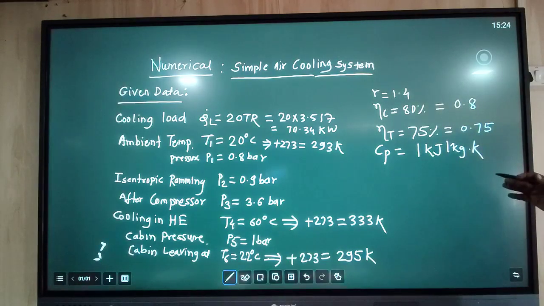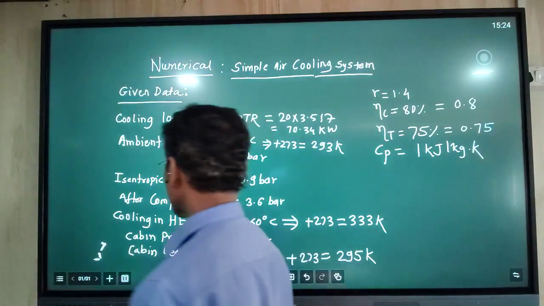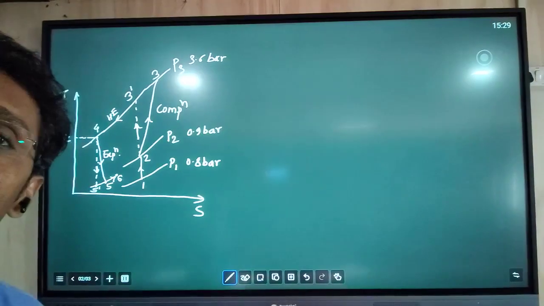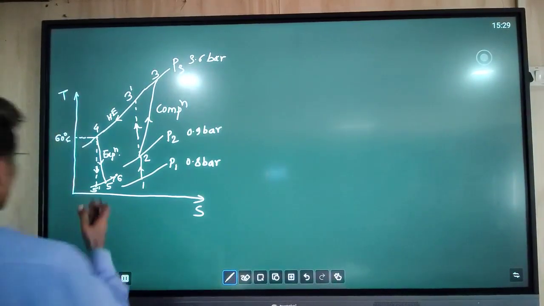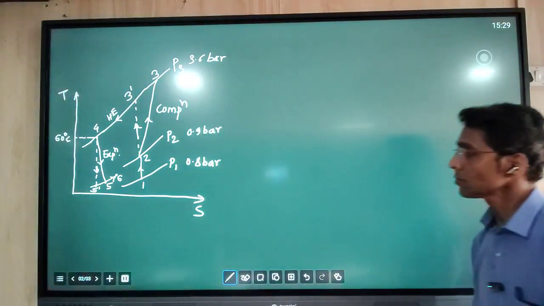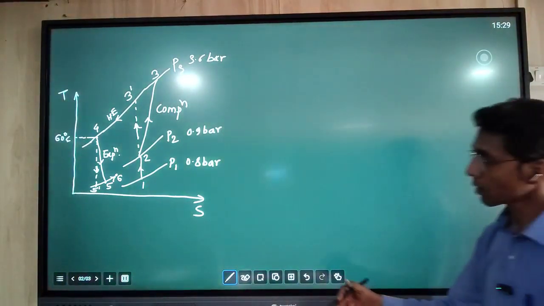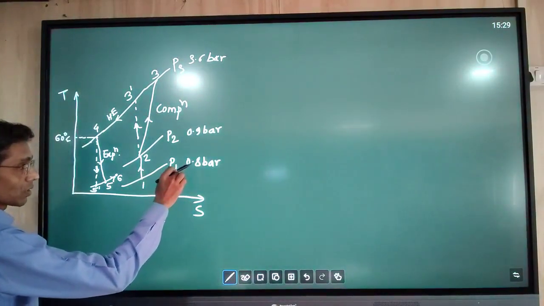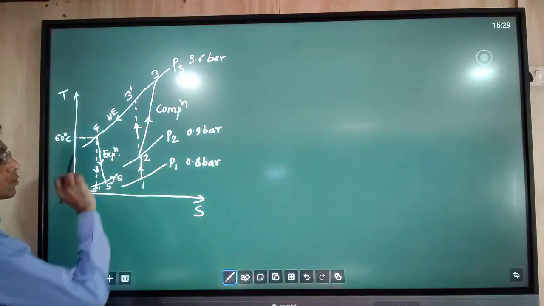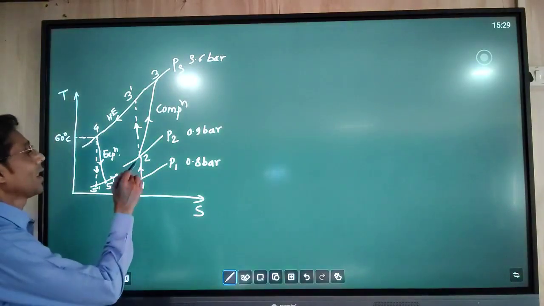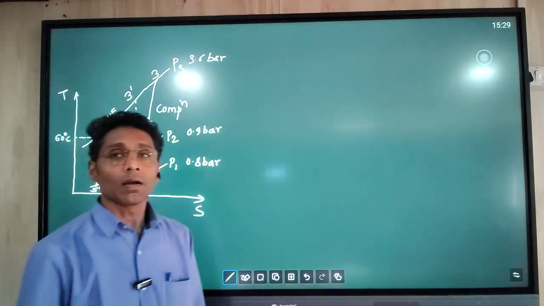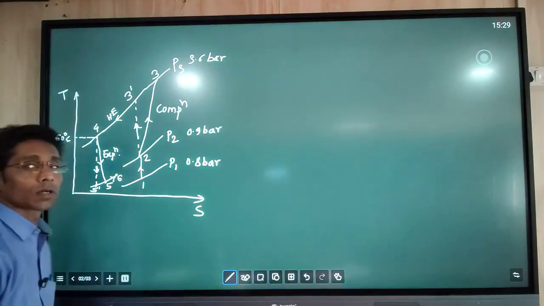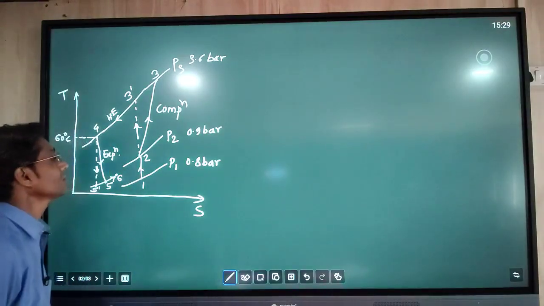Now for this calculation, first of all we need a TS diagram. So let us see the TS diagram, which is used for the analysis. Here we can see the ambient pressure P1 is 0.8 bar. The 1 to 2 process is the ramming process, and as mentioned in the numerical, an isentropic ramming process. That is why we take the 1 to 2 line as a vertical straight line.